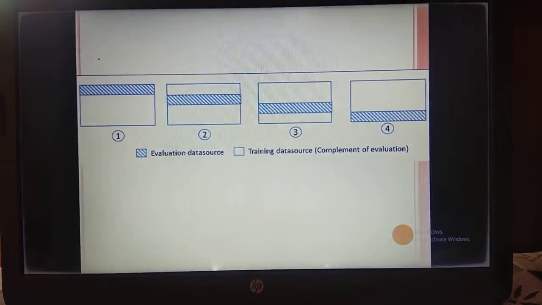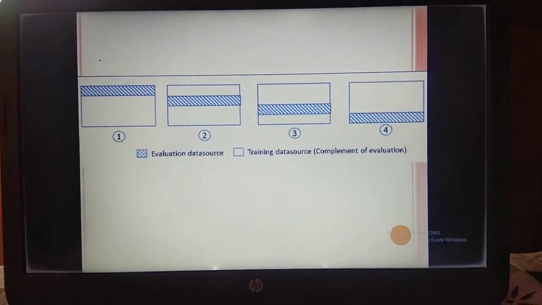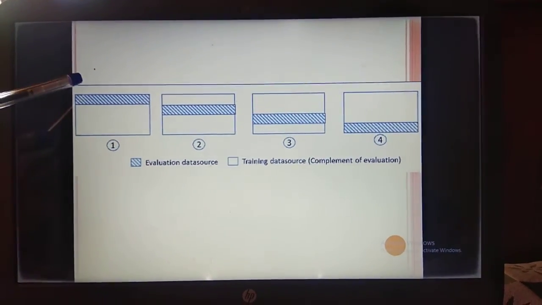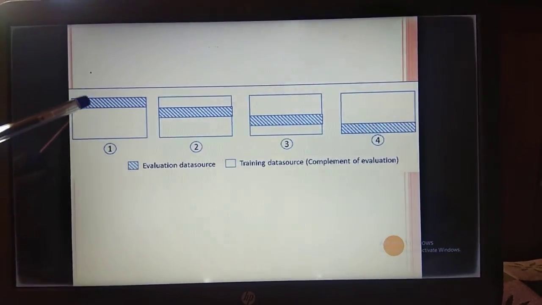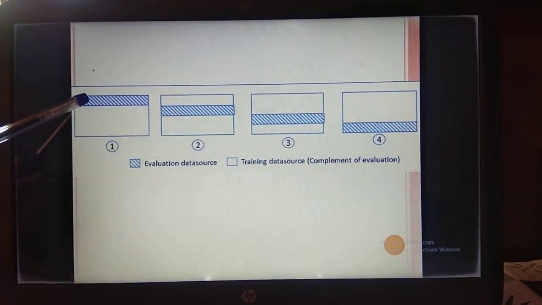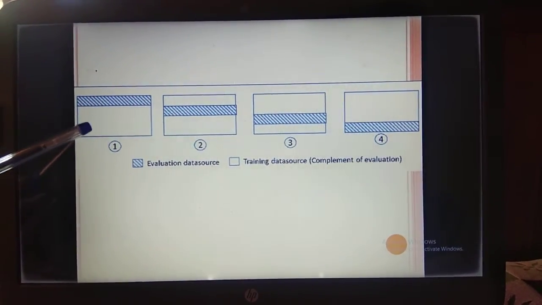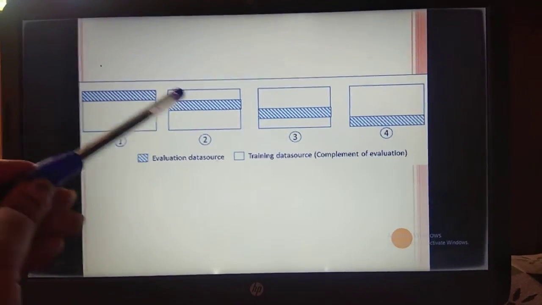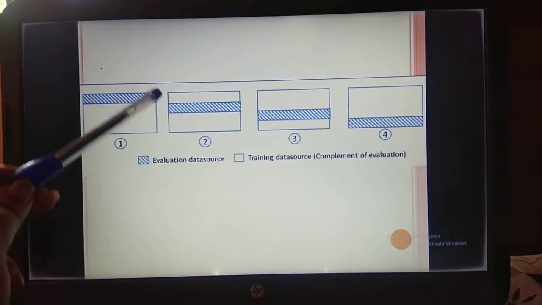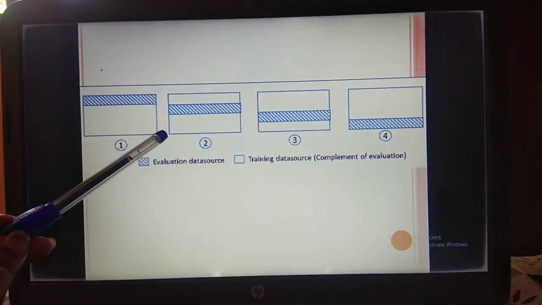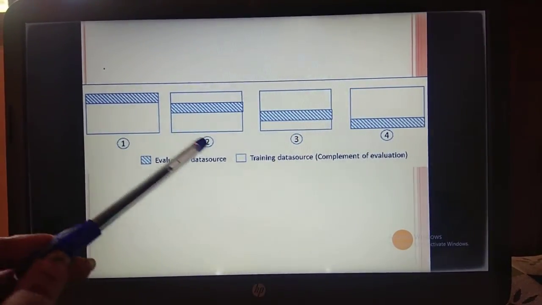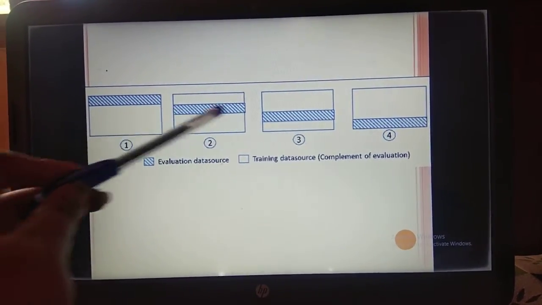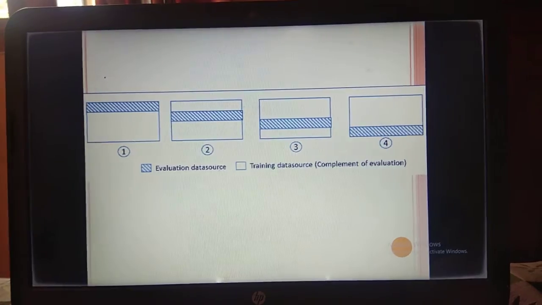This figure explains how this reservation is done. In the first round, the first 25% of the data is kept for evaluating and the remaining 75% of data is used for training. In the second round, the first 25% and 50 to 100% is used for training, and the portion from 25 to 50 is used for evaluating.